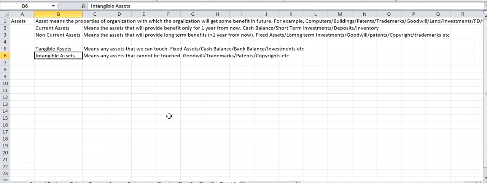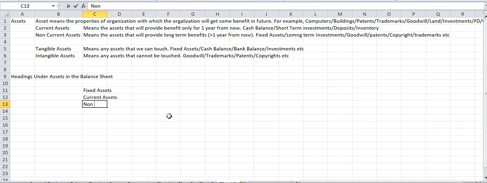So now are you clear what is assets, what are current assets, non-current assets, what is tangible assets, what are intangible assets? Now let us look at some of the headings under assets in the balance sheet. So we have fixed assets, then we have current assets, then we have non current assets, then we have other assets.